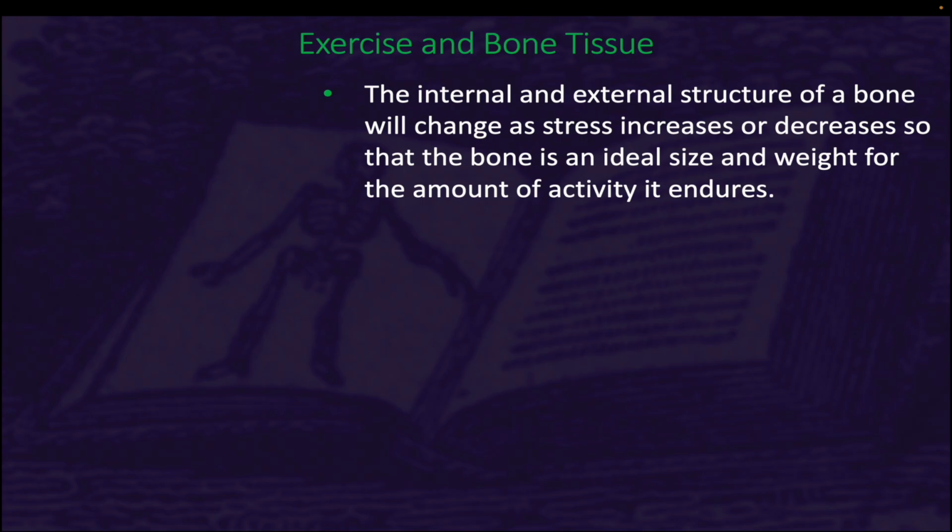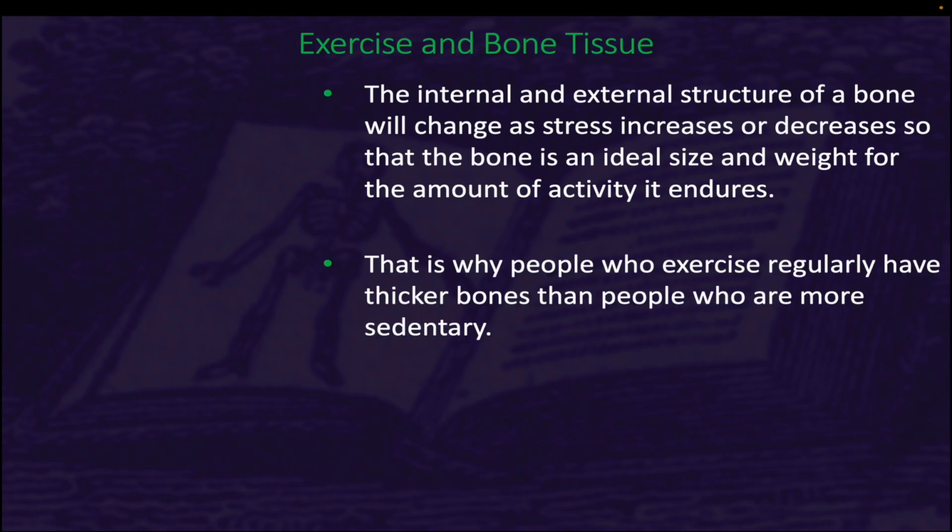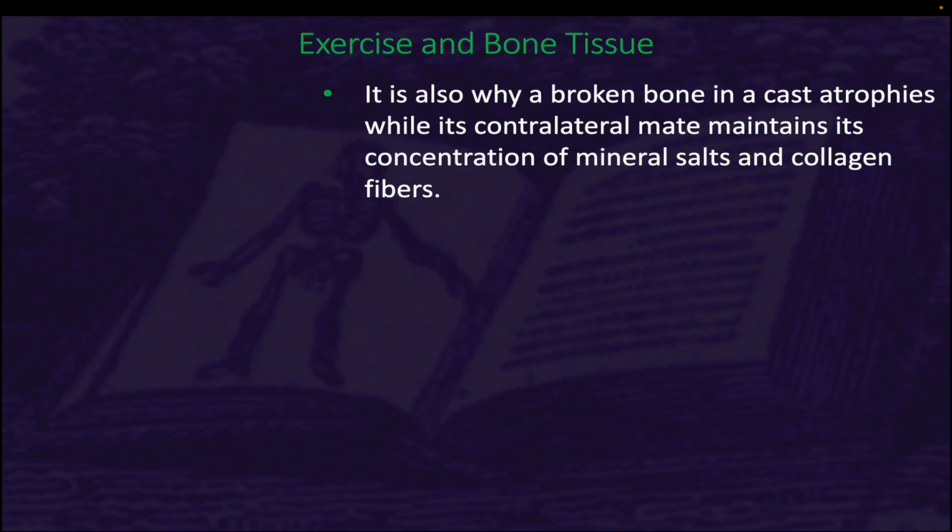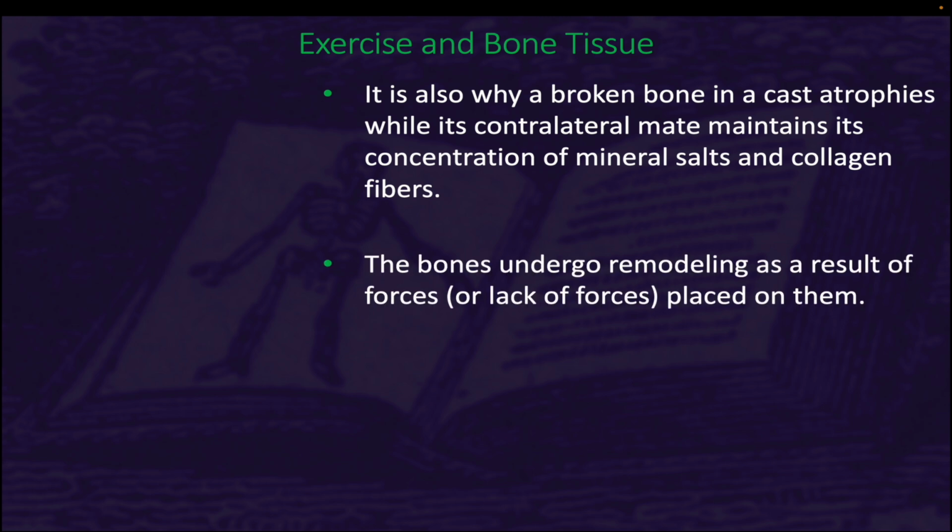The internal and external structure of a bone will change as stress increases or decreases, so that the bone is an ideal size and weight for the amount of activity it endures. That is why people who exercise regularly have thicker bones than people who are more sedentary. It is also why a broken bone in a cast atrophies while its contralateral mate maintains its concentration of mineral salts and collagen fibers. The bones undergo remodeling as a result of forces or lack of forces placed on them.